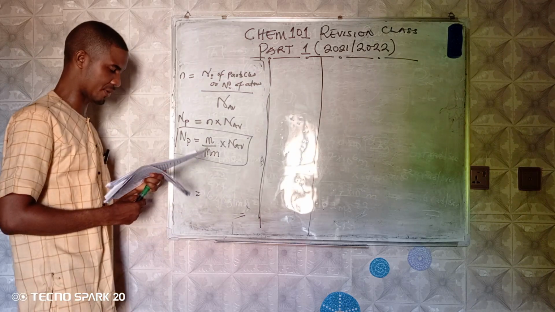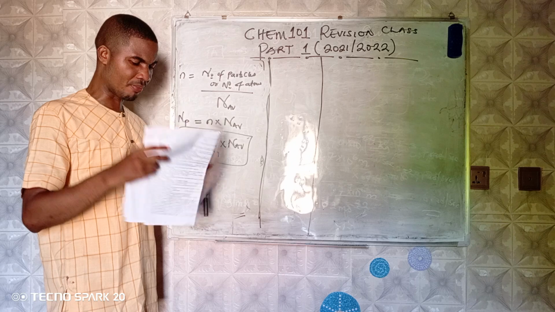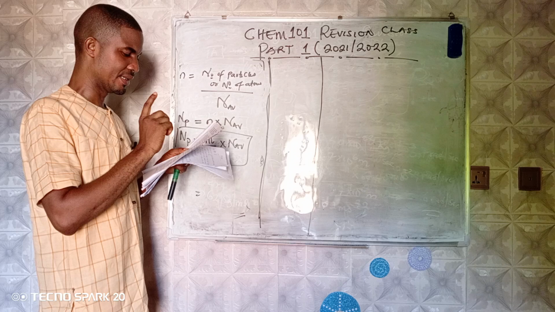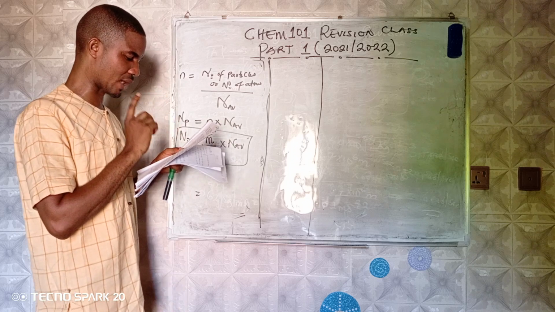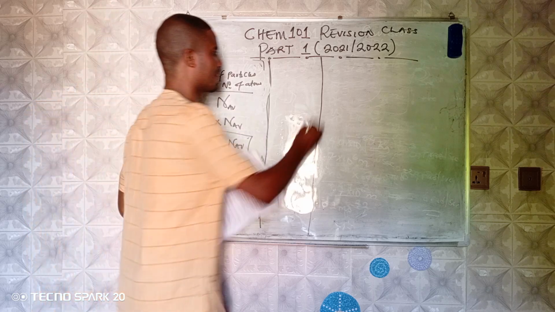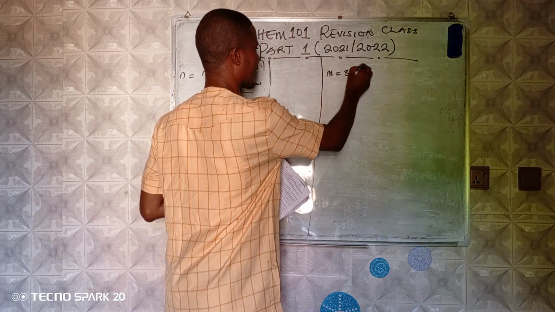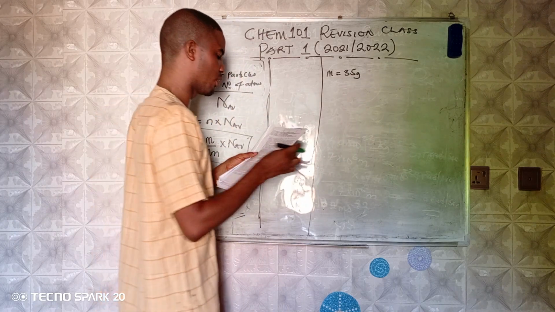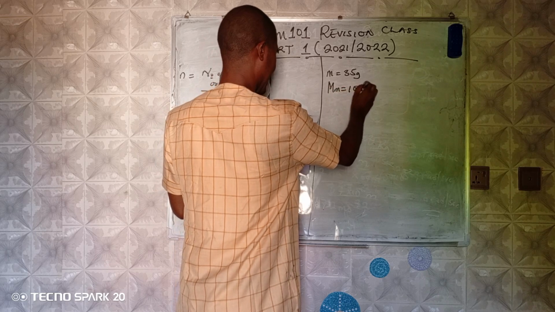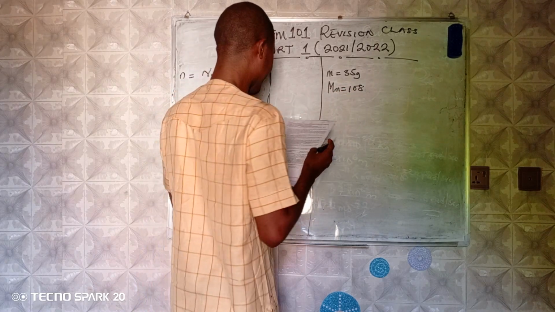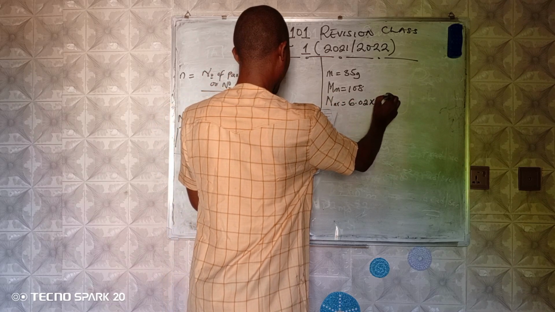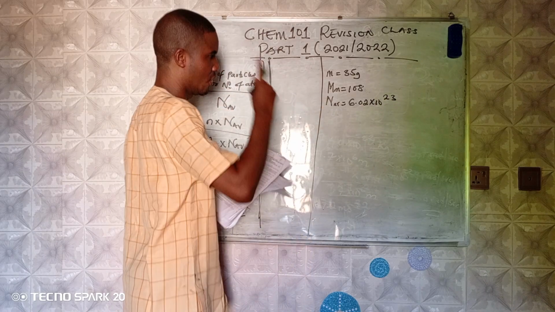So let's look at this question. Question number 8: calculate the number of silver atoms in a pure silver bracelet that has a mass of 35 grams. They gave us that the mass is 35 grams. And then they gave us that the molar mass of silver is 108. Okay? And they gave us that the Avogadro constant is 6.02 times 10 raised to power 23. Please, you have to have this up there.